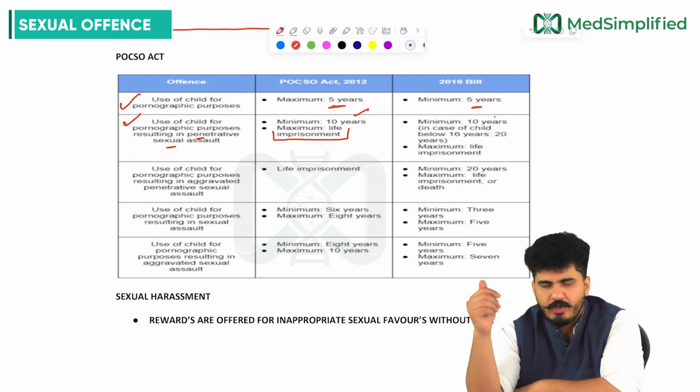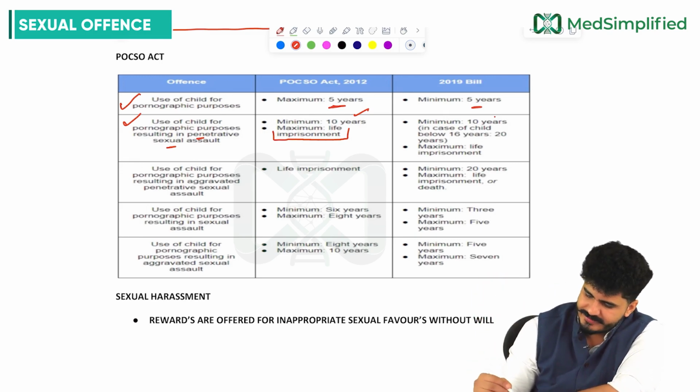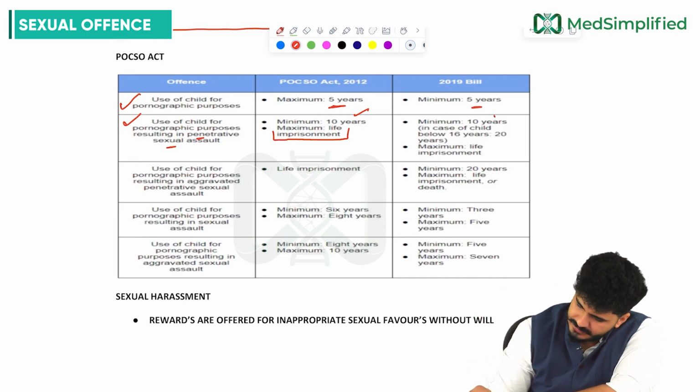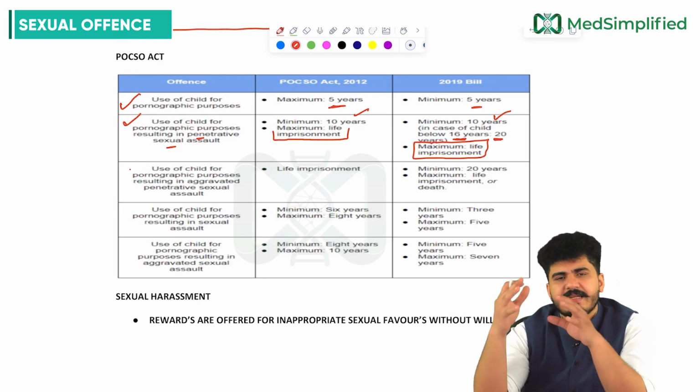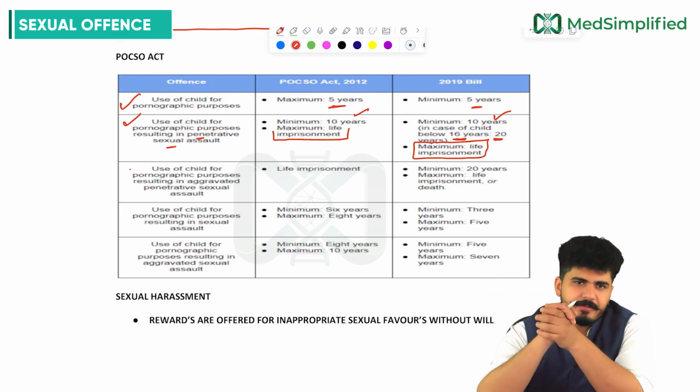But the new bill in 2019 says minimum 10 years in case the child is below 16 years, and 20 years to maximum life imprisonment we can give. And if the child is above 16 and less than 18, then 10 years punishment we can give.